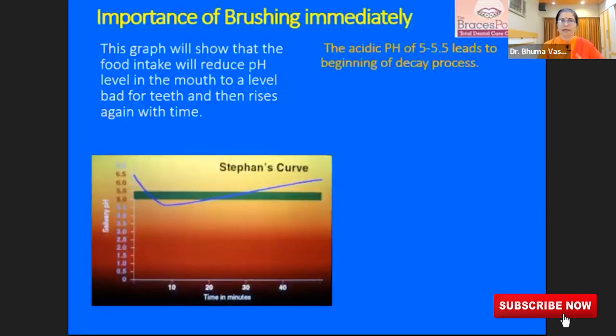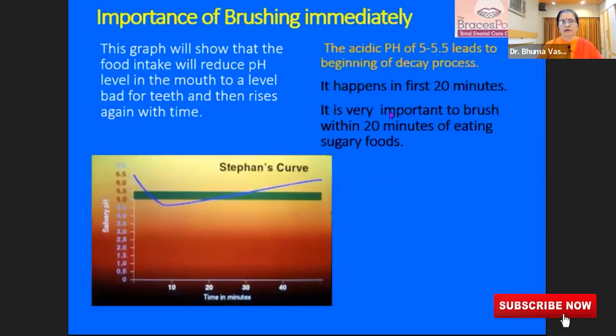Why? Because this graph is showing that whenever food is eaten, the pH level of the saliva goes acidic. And when it becomes acidic, the beginning of a cavity can happen in the tooth. And this happens within the first 20 minutes.